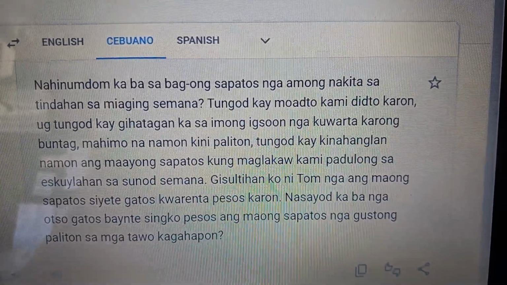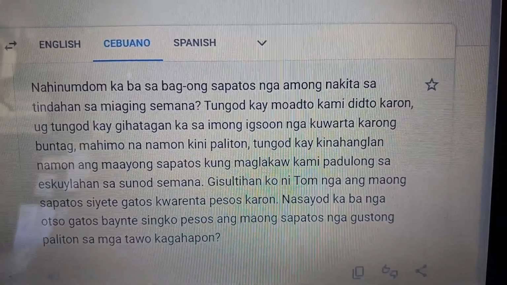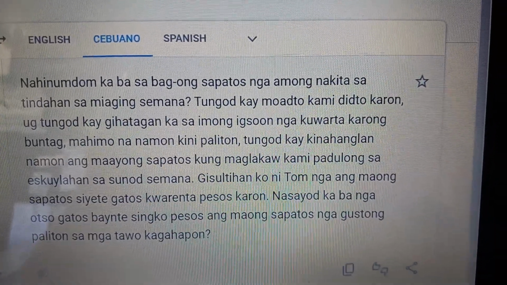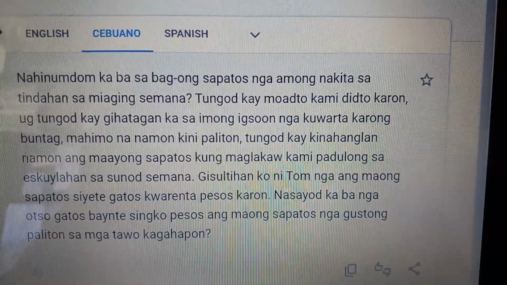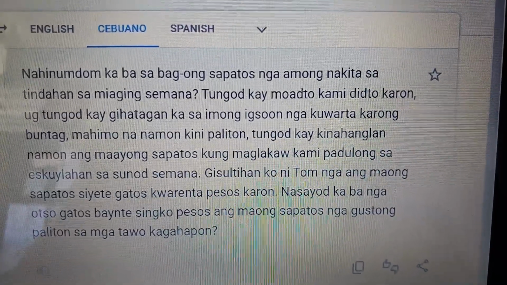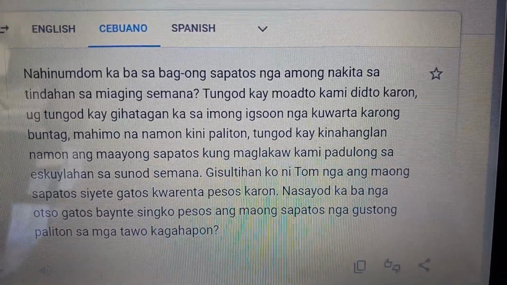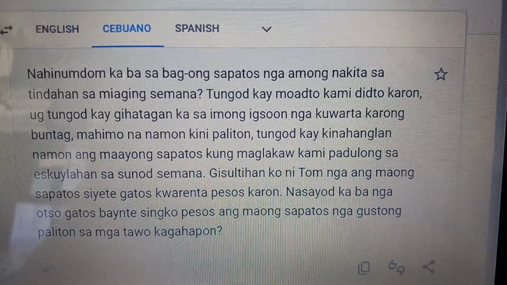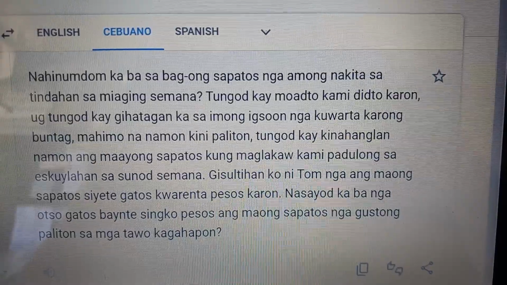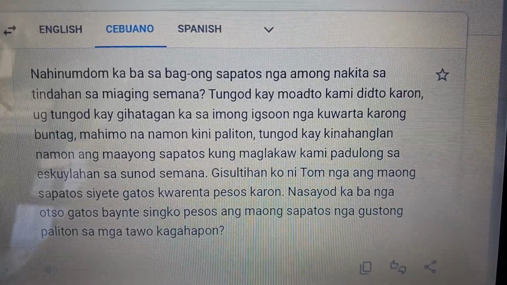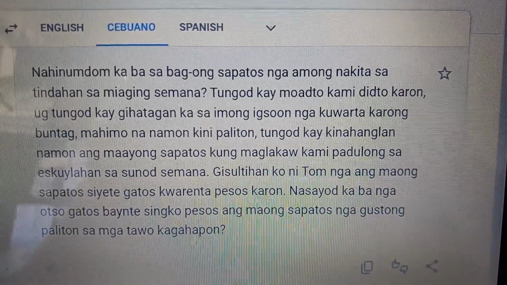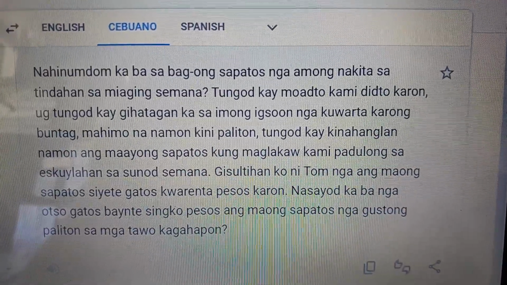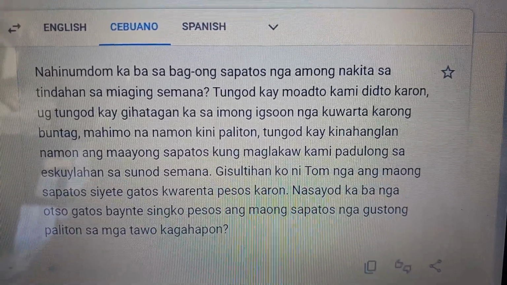And we already established that the person talking is including the one being spoken to. So this is incorrect on the translation from Google. That should have been moadto kita, not moadto kami. Now, since we are going there, tungod kay, that's since, moadto kami, we are going there today, that's dito, karon.